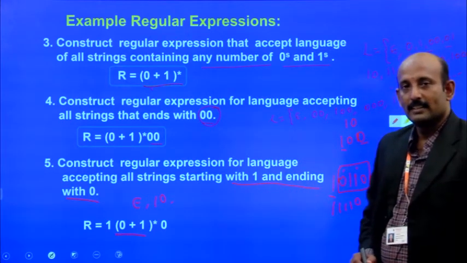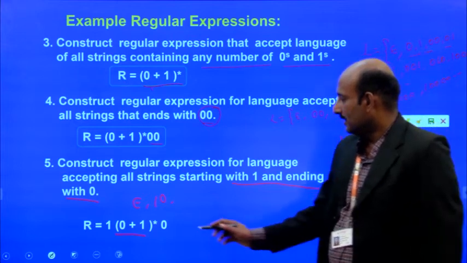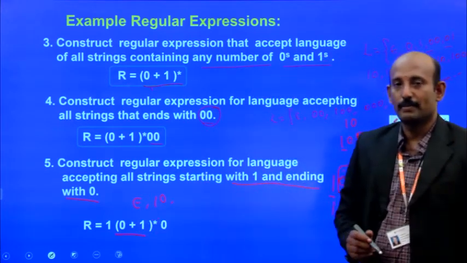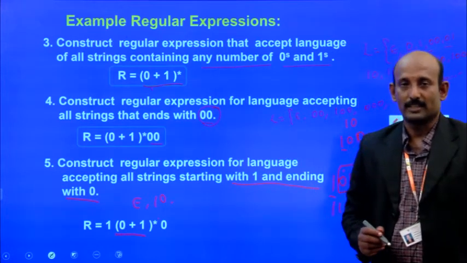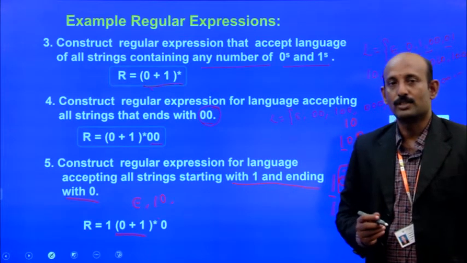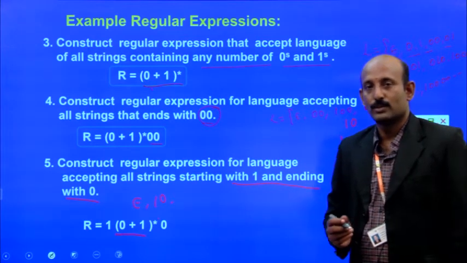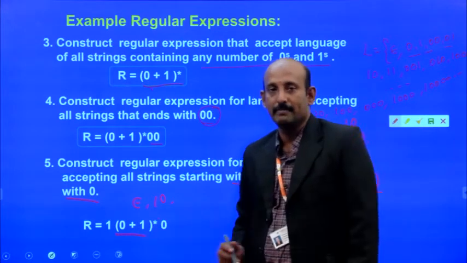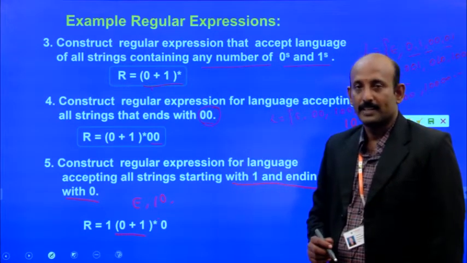Got it? Again I repeat, (0+1)*. The star is a closure, so the closure means there are chances of zero or more occurrences. So we have to assume that (0+1) becomes empty from that language.